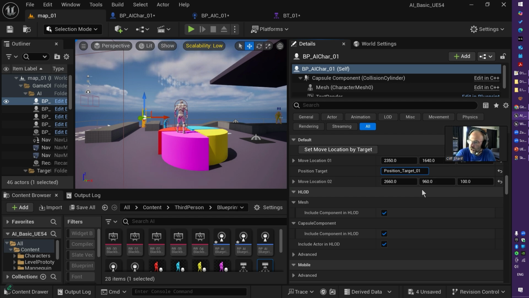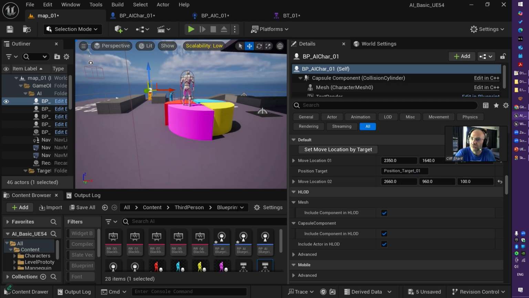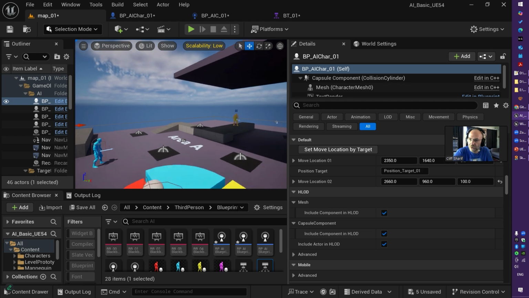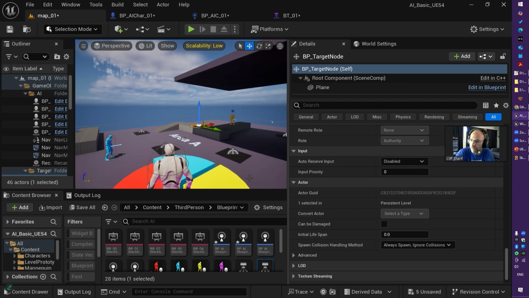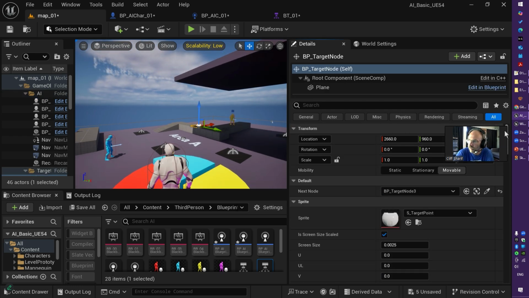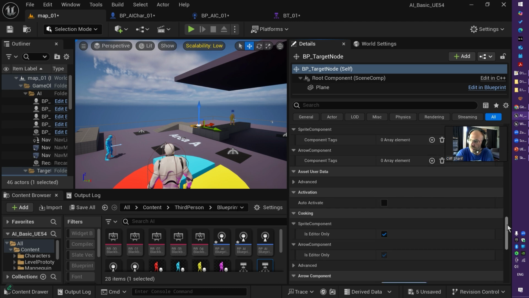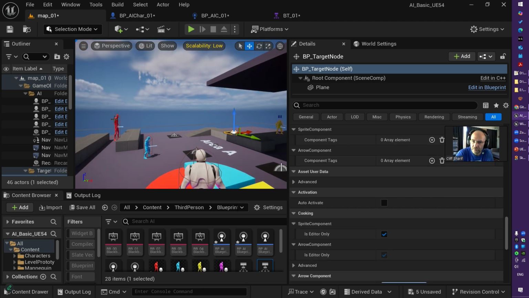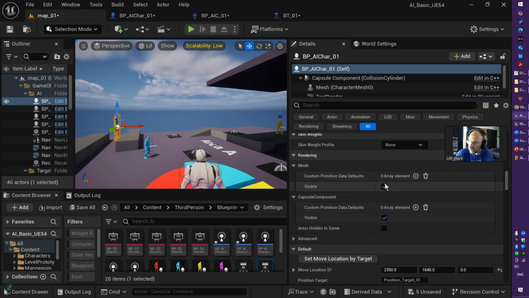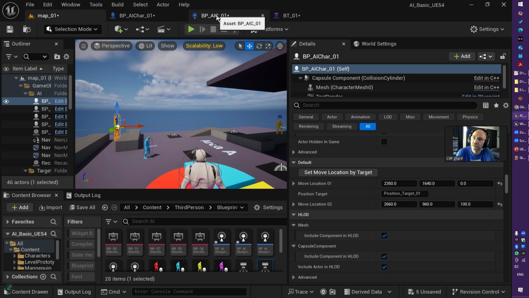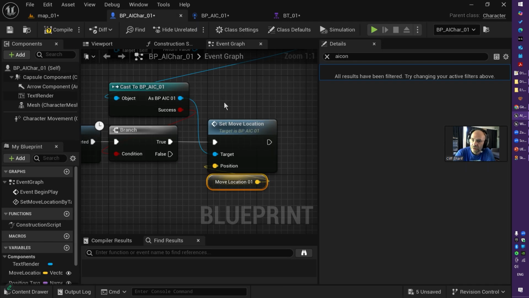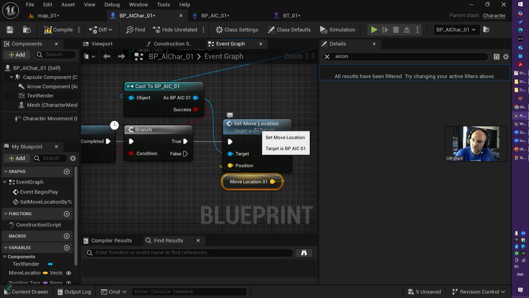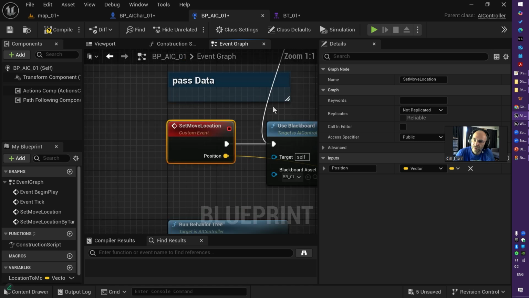And the second location is basically this one. I believe that should be this one here. Double check. Yes, that's the same one. Alrighty. So what I do at begin play, I ask the AI controller to move to that location. So that's what's happening.